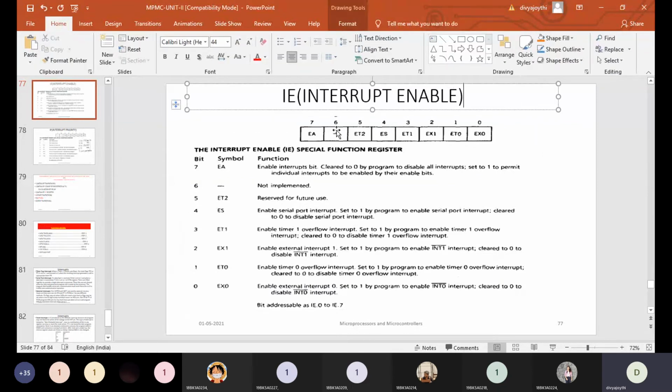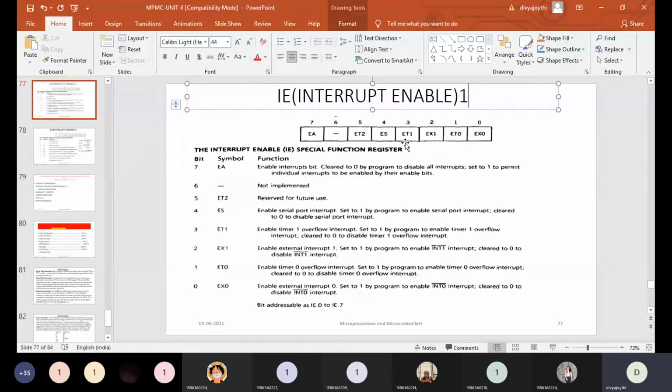In order to enable the IE register, the D7 bit should by default be 1, and here we are initializing timer 0.